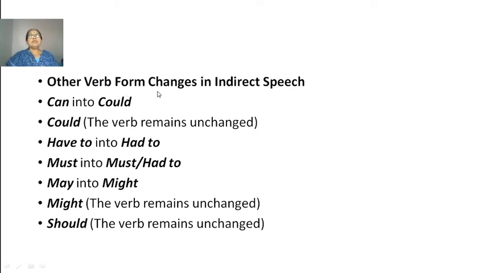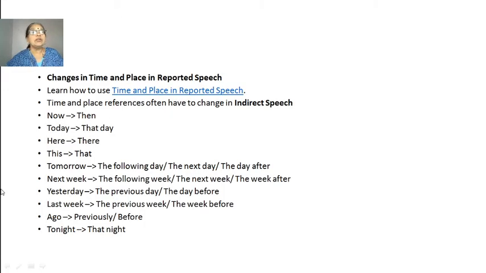Other verb form changes in indirect speech. Can becomes could. Could remains as it is. Have to become had to. Must into must or had to. May into might. Might remains as it is. Should remains as it is. Remember all these things. These are the changes of time and place in the reported speech, in indirect speech.